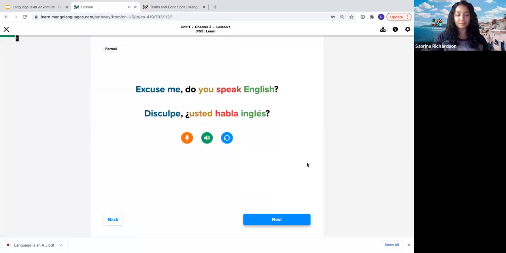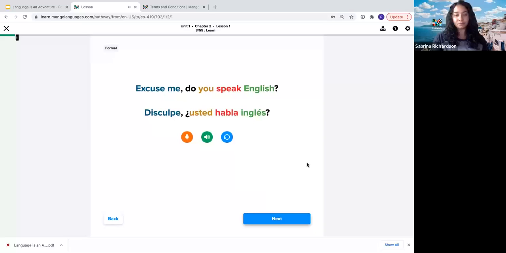This is how you'd say, "Excuse me, do you speak English?" in a formal setting. Disculpe, ¿usted habla inglés? Okay, so I wanted to jump into chapter 2 so that we could get a little bit deeper into it so that we can see a little bit of a longer sentence.